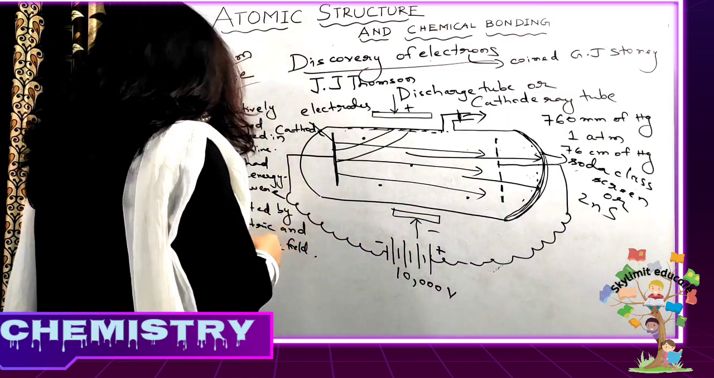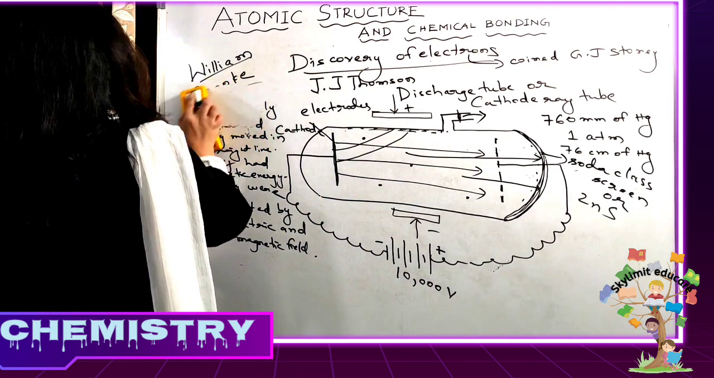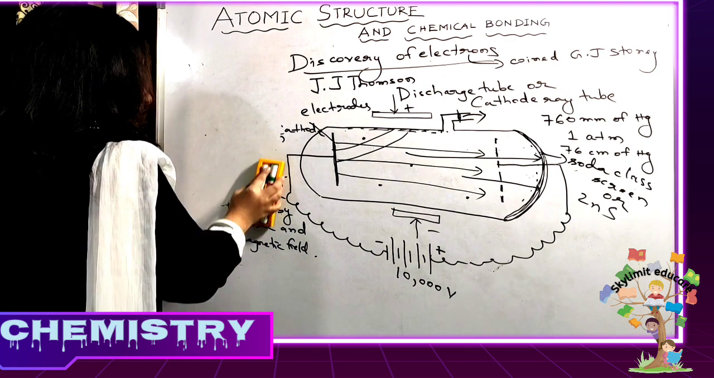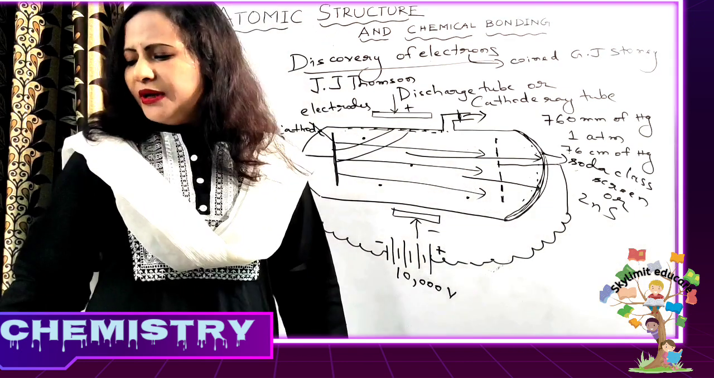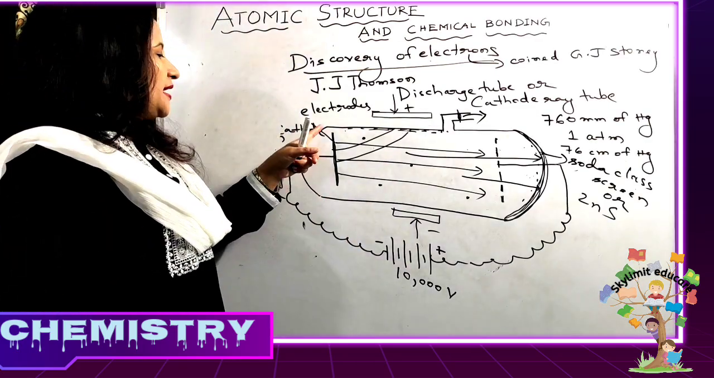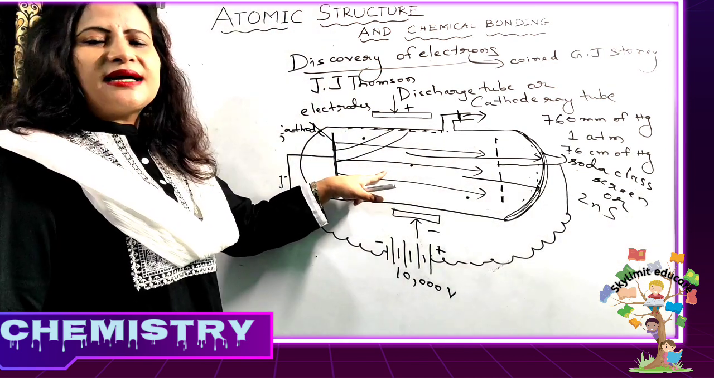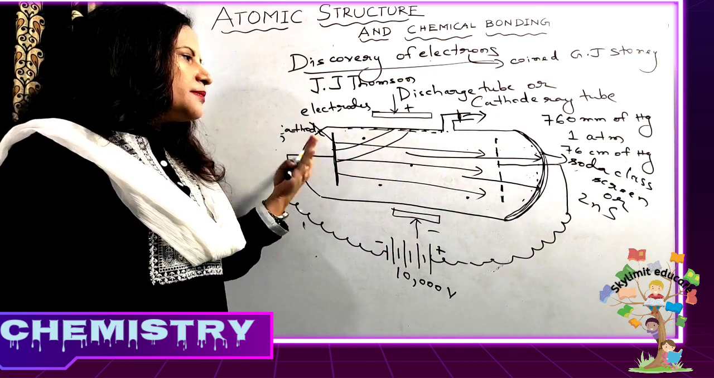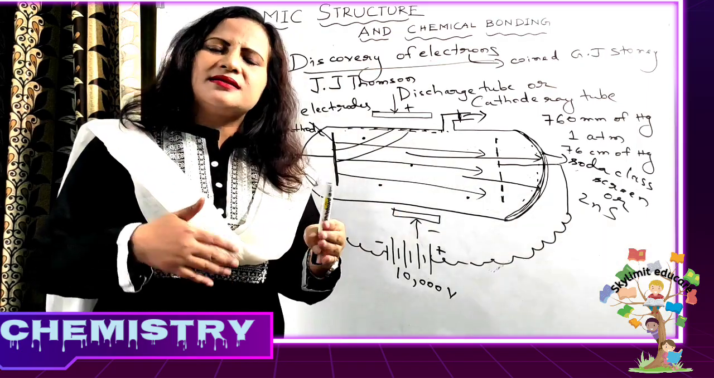Okay. And the most important point about this electron was that it was independent of the nature of the material. That means these experiments were conducted repeatedly by changing the metal of the electrode or by changing the gas inside the discharge tube. Suppose you take hydrogen gas also, the particles had the same property. If you used helium gas also, the particle had the same property.